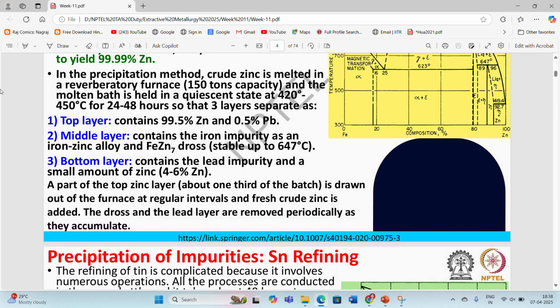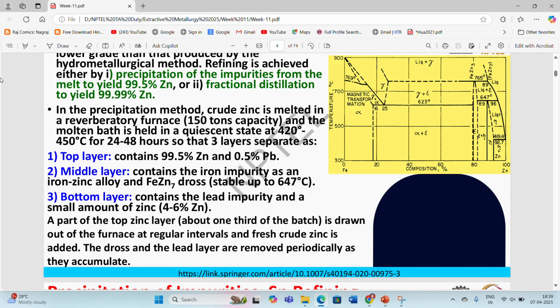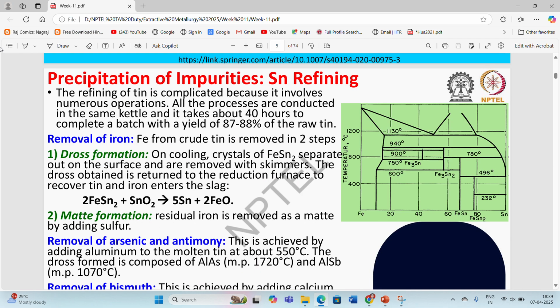Then coming to fractional distillation. In the fractional distillation process, we generally go with the Imperial Smelting type process, and we do it at a temperature of around 1100 to 1200 degrees Celsius. Zinc gets evaporated at that temperature, and then we condense it so that we can get the pure zinc material. Other materials are not going to evaporate at that temperature, so they will remain as impurities in the molten bath.